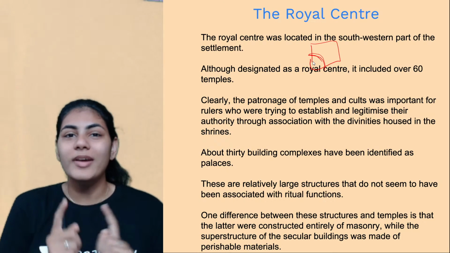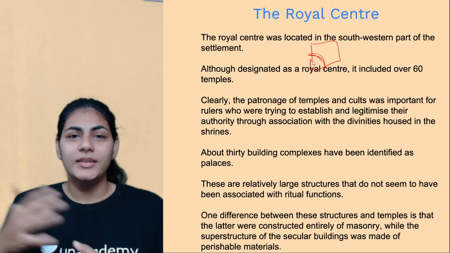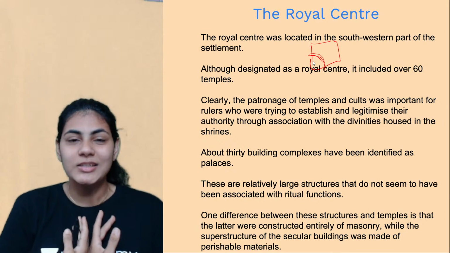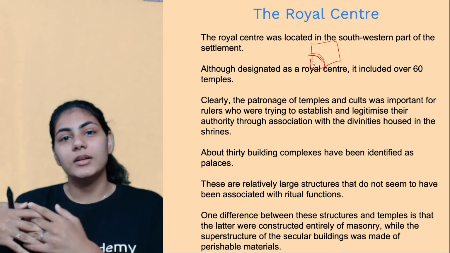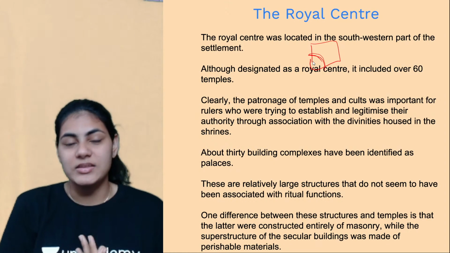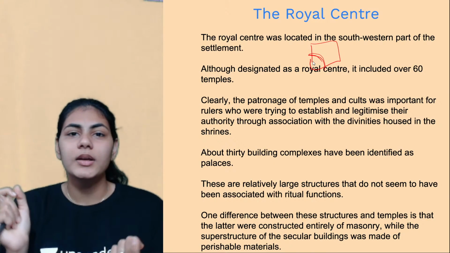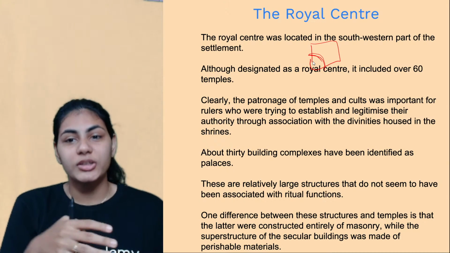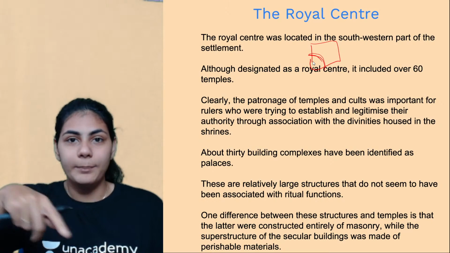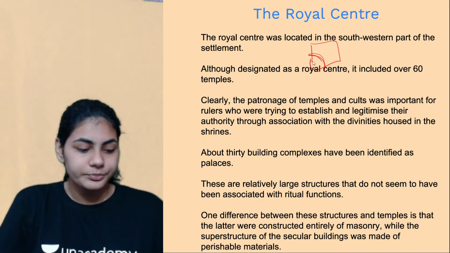They always work hand in hand. If the king is able to show the people that he is also a religious person and therefore funds the construction of temples, then people will accept the king as their ruler. That's a basic logical point here. That is why they are patronizing so many temples and constructing them within their palaces or just outside their palaces.